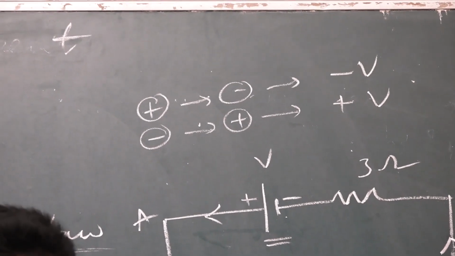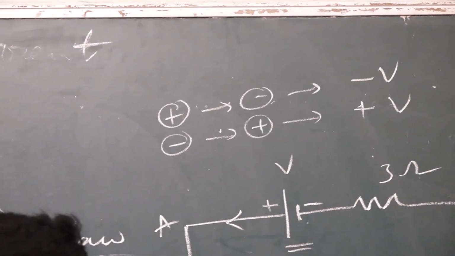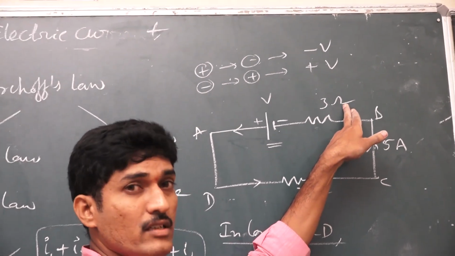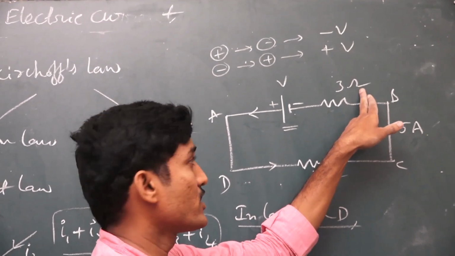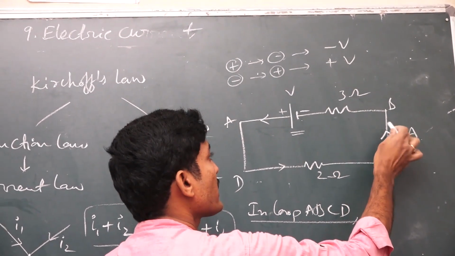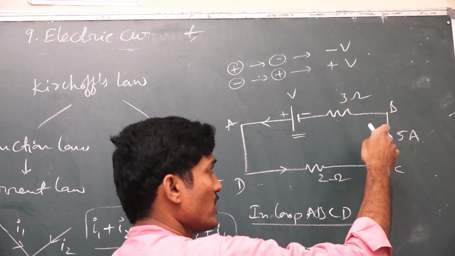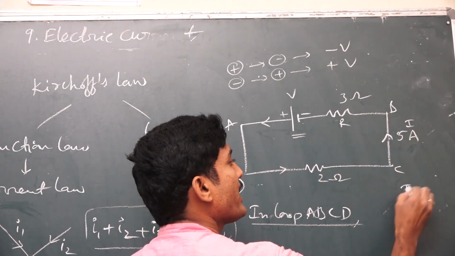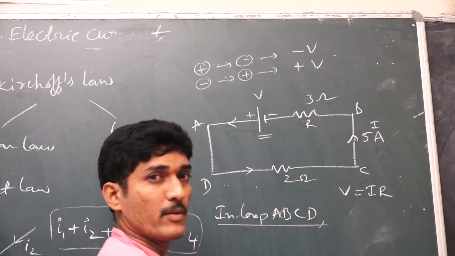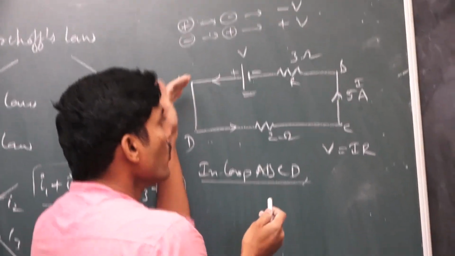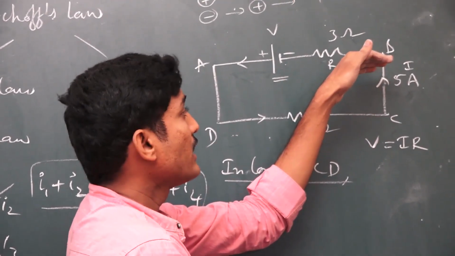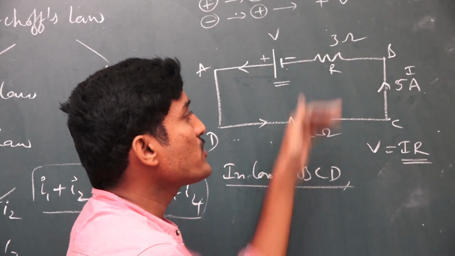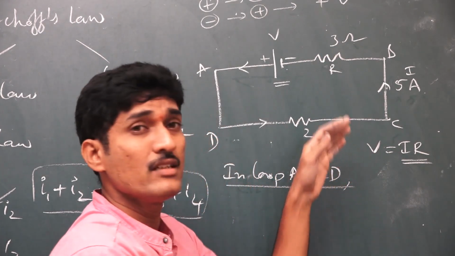In the case of resistors, you multiply the resistance value with the current passing through the resistance, here 5 ampere. The product I into R gives you the voltage. If you move in the direction of the current, the term is negative, and if you move in the opposite direction, the term is positive.